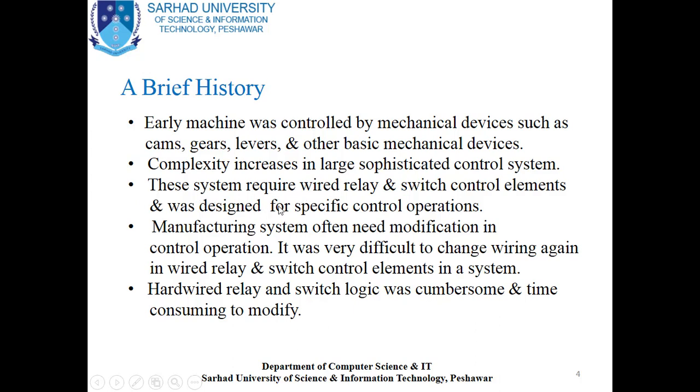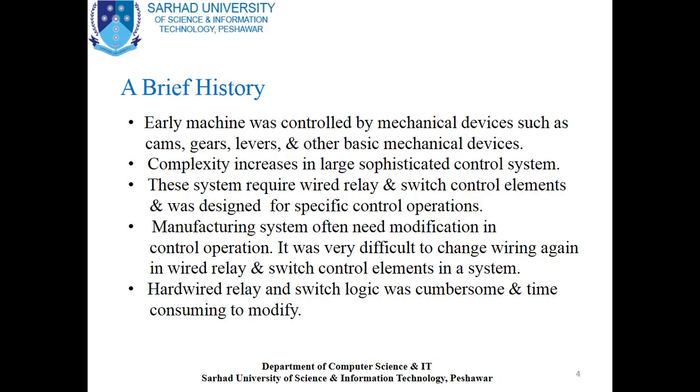These systems require wired relay and switch control elements and were designed for specific control operations. Manufacturing systems often need modification in control operation. It was very difficult to modify a control circuit in industry by using mechanical devices such as cams, gears, levers and other mechanical switches.